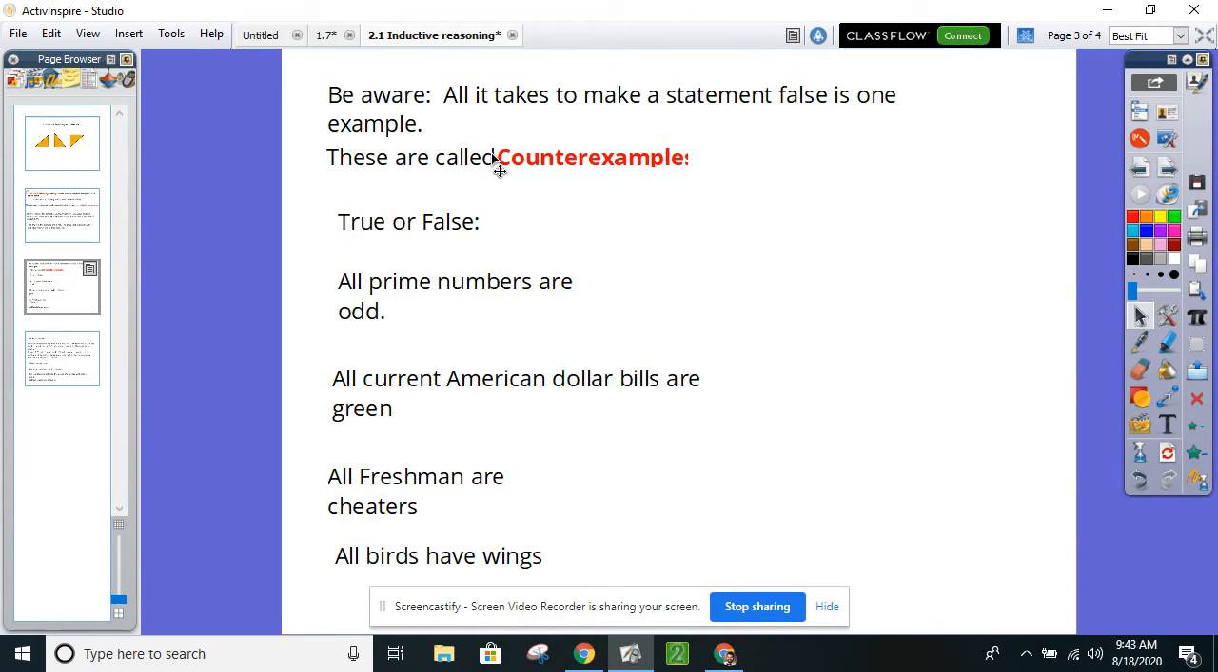It's called a counterexample. So we're going to write counterexamples for lots of these right here. True or false: all prime numbers are odd. Well, think of prime numbers. Prime numbers would be 1, 3, what else is a prime number? 5, 7, 11, 13. Well, they all look odd, so that might be true, but we're forgetting one specific prime number right here, a 2. A 2 is a prime number, and it's not odd, so the statement is false. The counterexample is: 2 is even and prime.